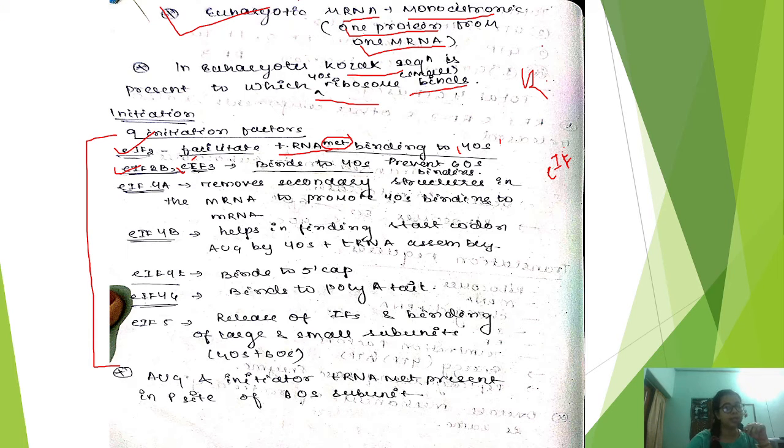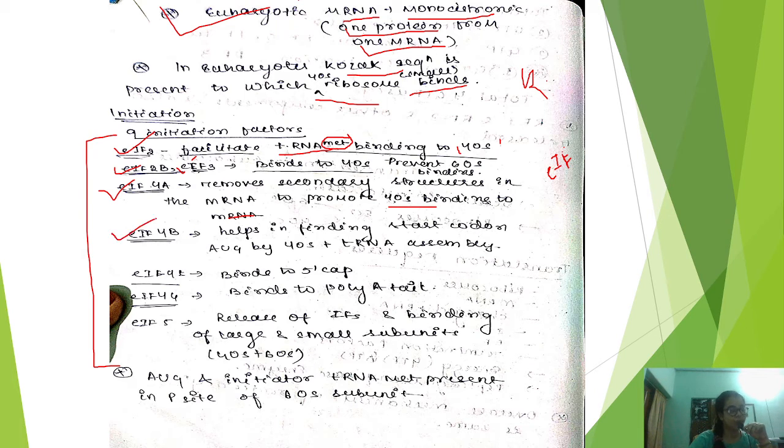Next, what happened? eIF4A will remove the secondary structure of the mRNA to promote the 40S binding to the mRNA. As you already know, the structure of eukaryotic mRNA is a little complex and very complicated. To simplify it, they will remove the secondary structure. Which one? eIF4A, and it will promote the 40S binding to the mRNA.